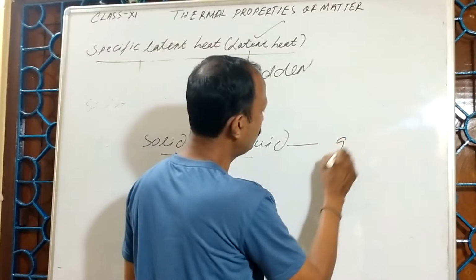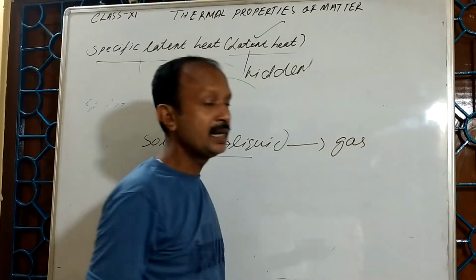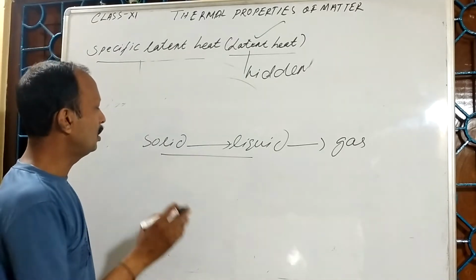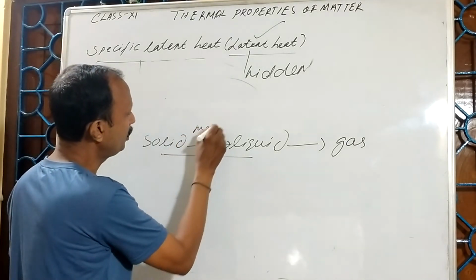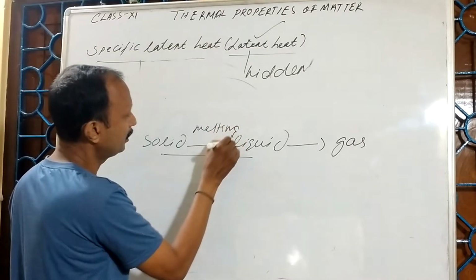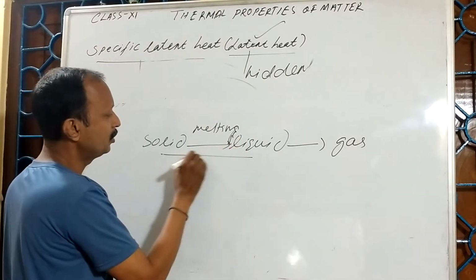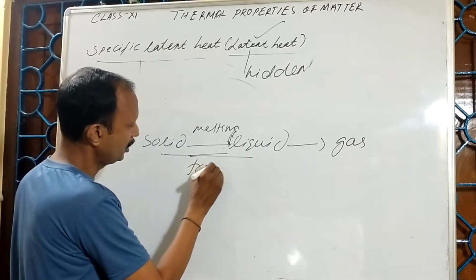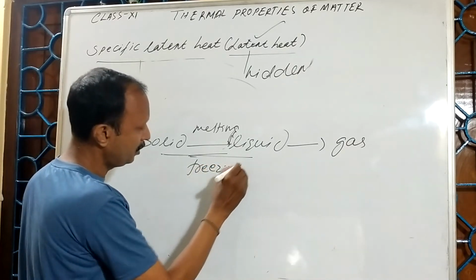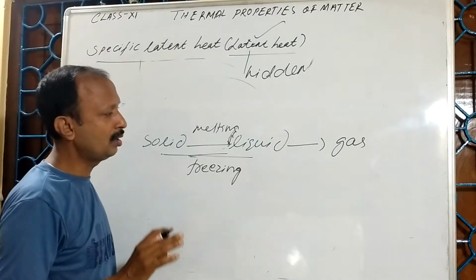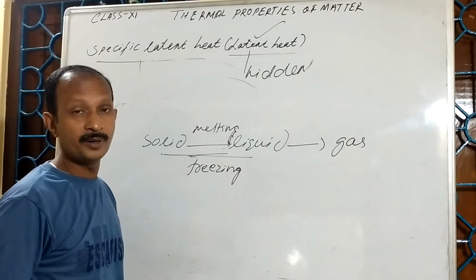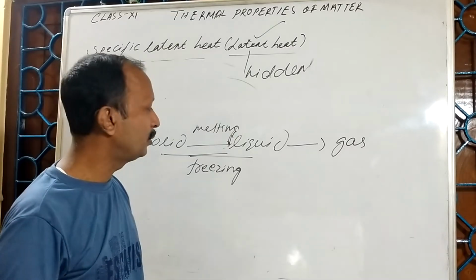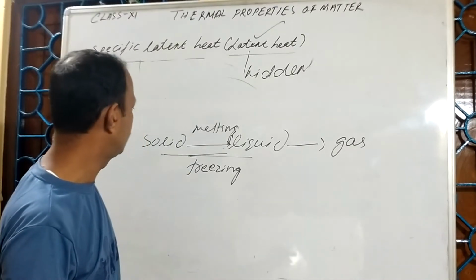Similarly, when we change liquid to gaseous state, there is no change in temperature. So solid to liquid we say melting, and liquid to vapor we say boiling. In my previous videos I explained how melting and boiling depend upon different factors like pressure also.